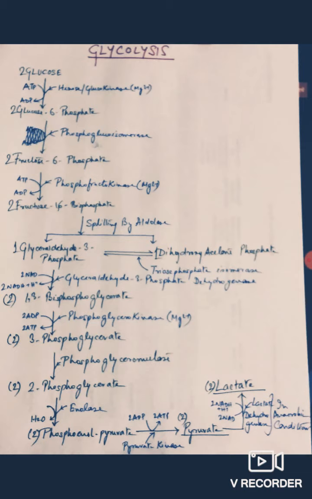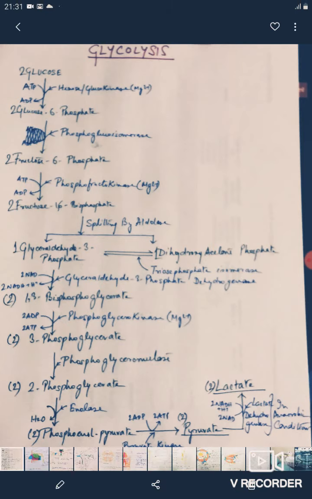For the ease of understanding, we will take two molecules of glucose which are converted to two molecules of glucose 6-phosphate. It utilizes two molecules of ATP which are converted to two molecules of ADP, and the enzyme is either hexokinase or glucokinase. Now the next step is two molecules of glucose 6-phosphate are converted to two molecules of fructose 6-phosphate by the enzyme phosphoglucoisomerase.